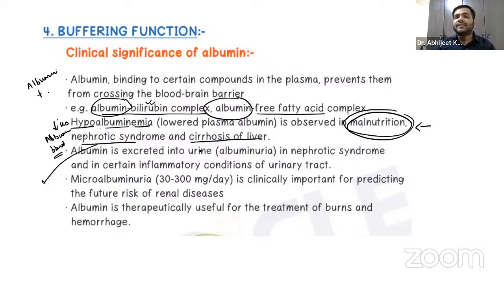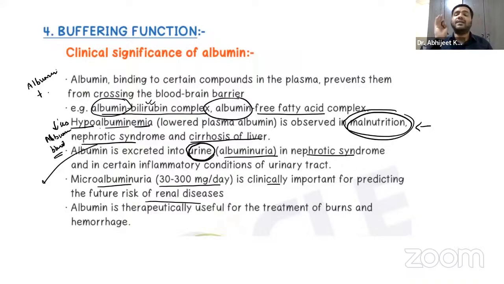So albumin is basically excreted into the urine, right? And that is called albuminuria, in nephrotic syndrome and certain inflammatory conditions of the urinary tract. Again, remember, guys, that microalbuminuria is 30 to 300 milligram per day. It is clinically important for predicting the future risk of renal diseases, right?